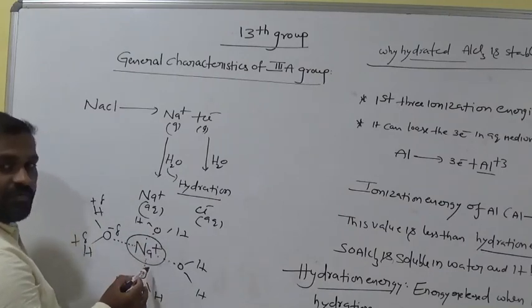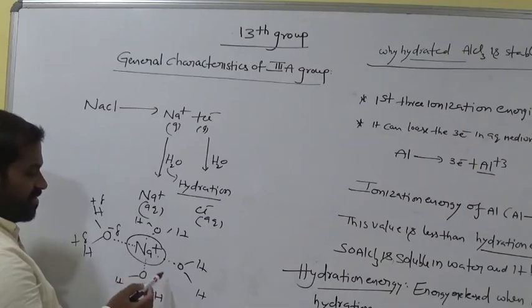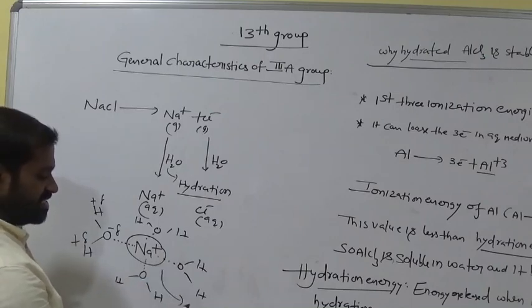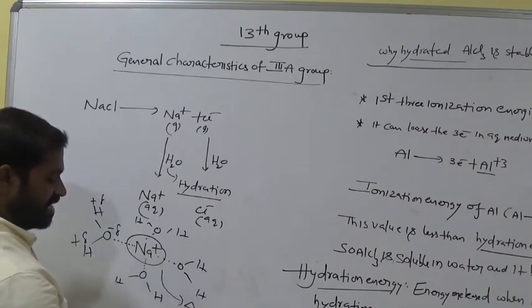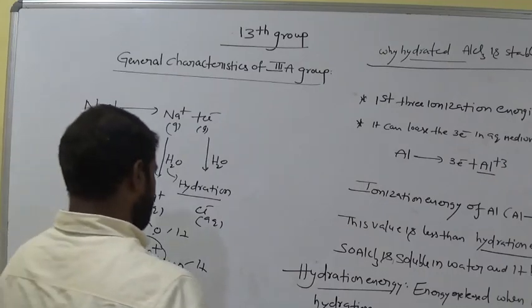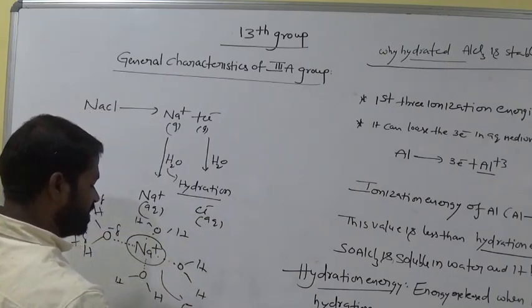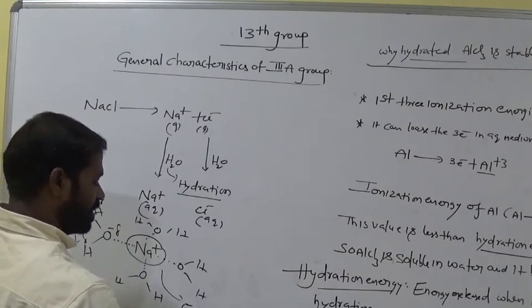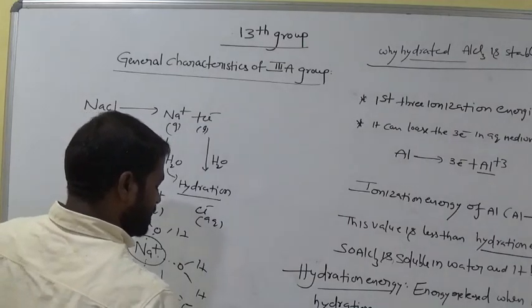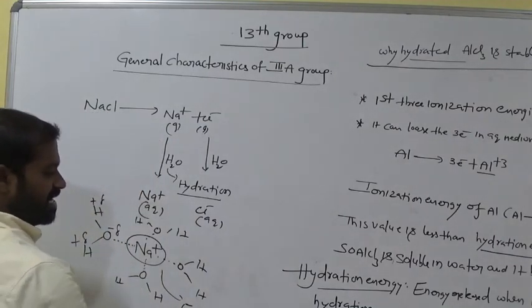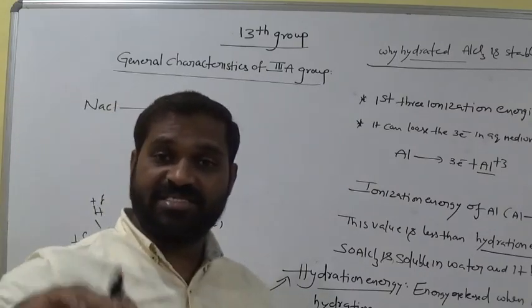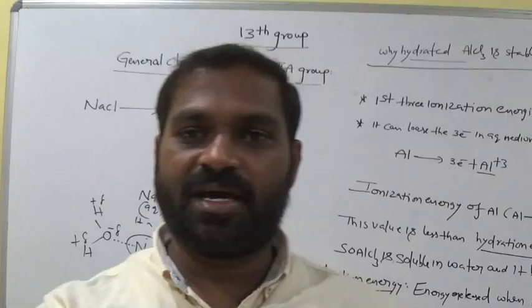Now the amount of heat energy released when 1 mole of ion undergoes hydration, delta means heat energy here. Simple. Heat is released. This energy is called hydration energy. So hydration energy is more than ionization energy, then they are well soluble.